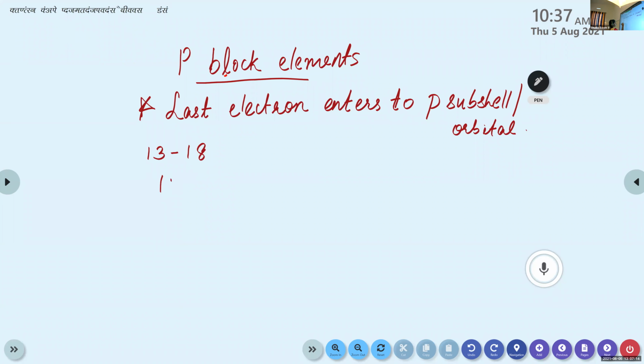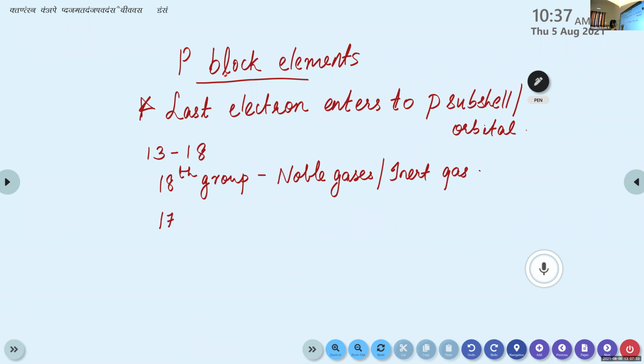The 18th group has a common name: noble gases or inert gases. Then what about the 17th group? Halogens. Sarah, what about the 16th group?